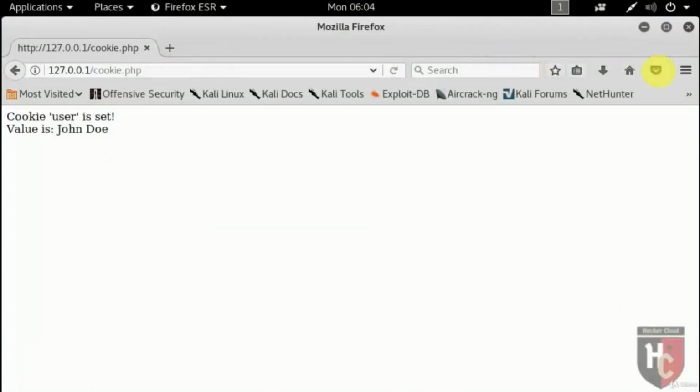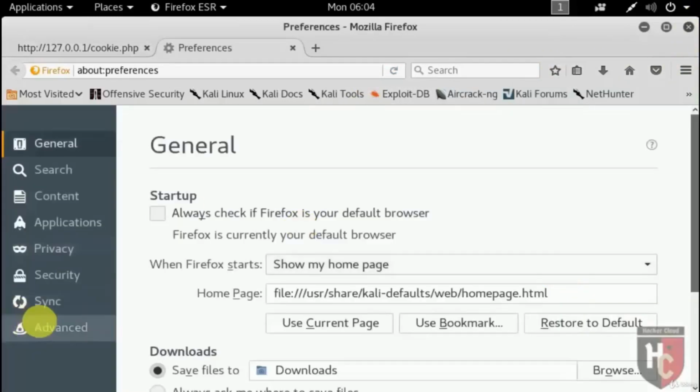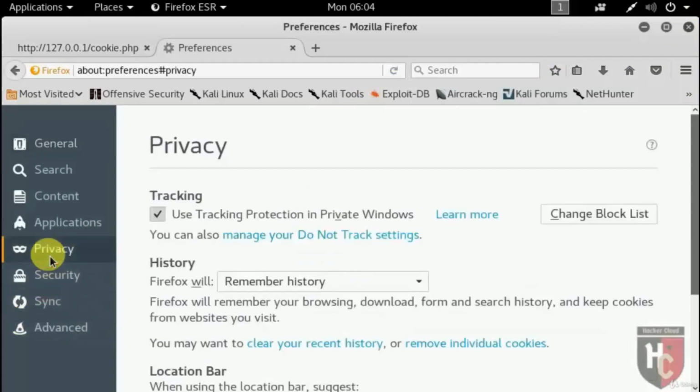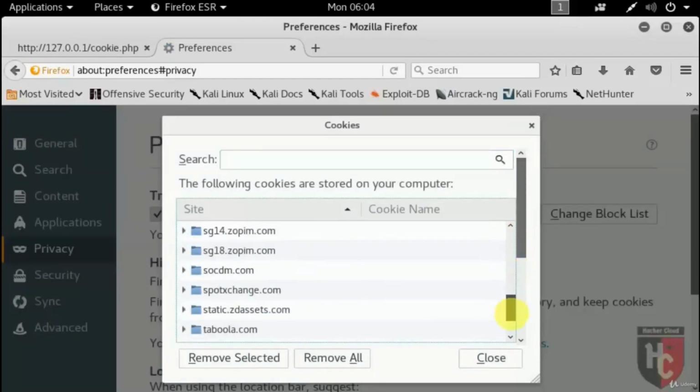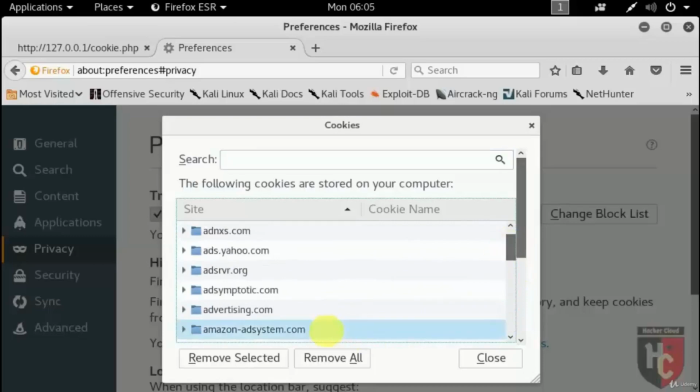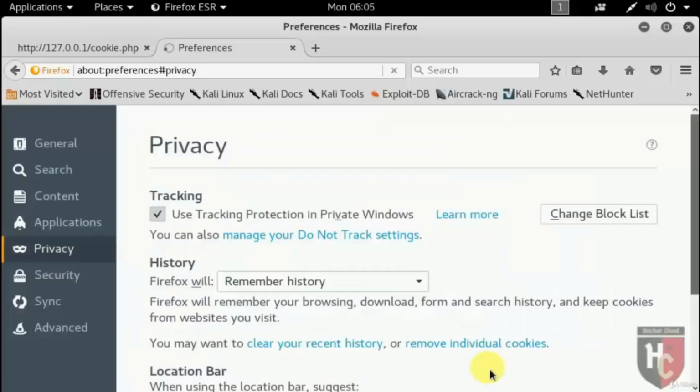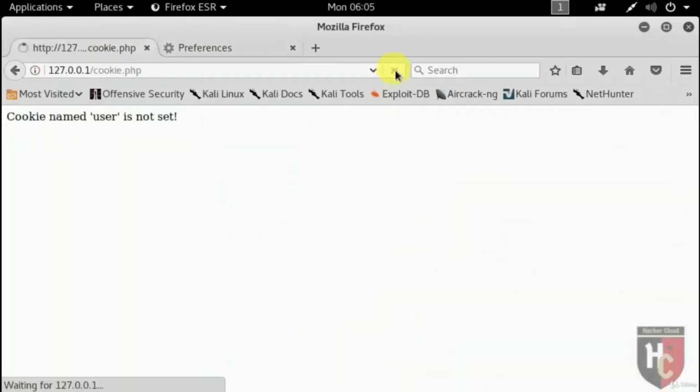Let me show you in which place our browser stores cookies. Just go to settings, preferences, and then privacy. And here you will see the option to remove individual cookies. You can see the cookies of different websites. Let's remove all the cookies. And refresh the localhost. I hit enter.